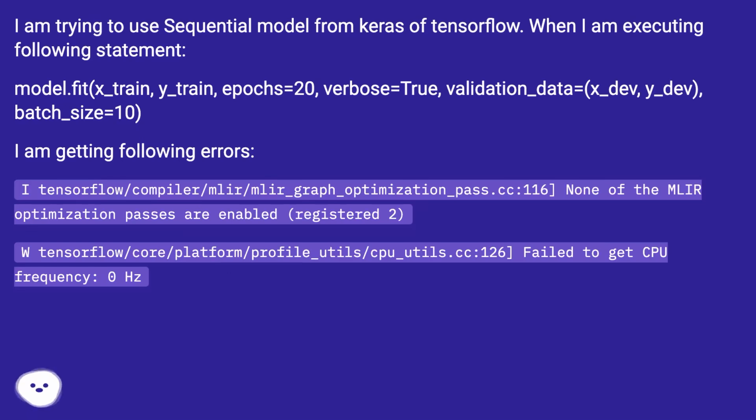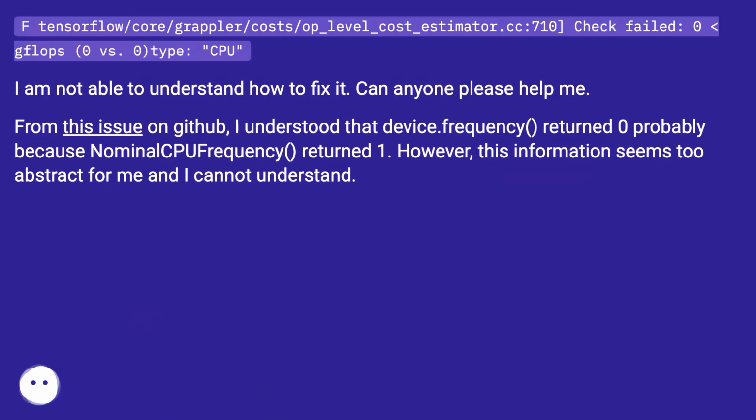I tensorflow compiler mlir_graph_optimization_pass.cc:116, none of the MLIR optimization passes are enabled, registered 2. w.cc:126, failed to get CPU frequency: 0 Hz. f.cc:710, check failed: 0 is lower than clocks, 0 vs. 0, type: CPU.